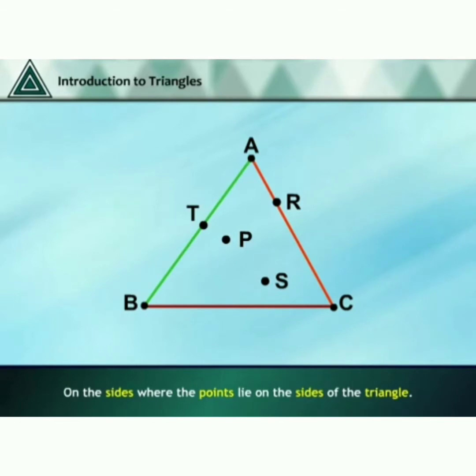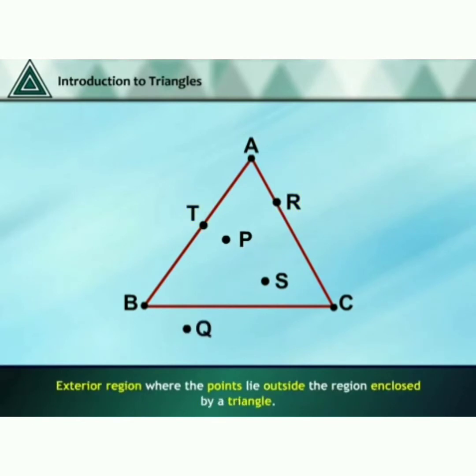On the sides are the points that lie on the sides of the triangle, T and R. Then the point Q is called the outside region. The interior of triangle ABC together with the triangle ABC itself is called the triangular region ABC.